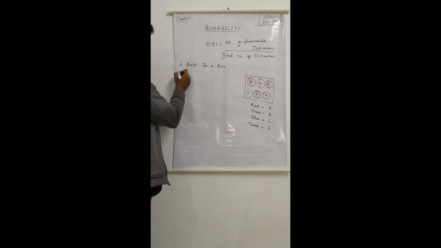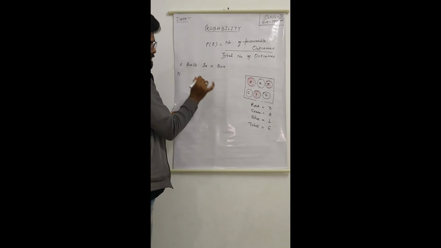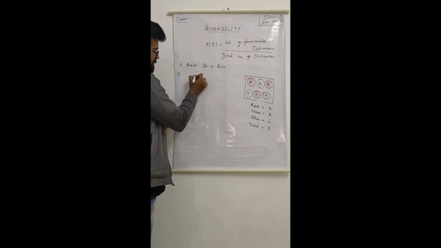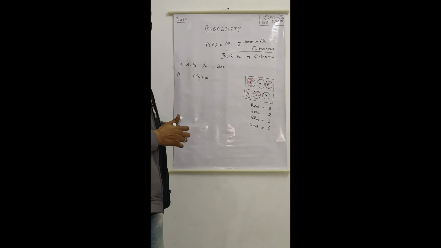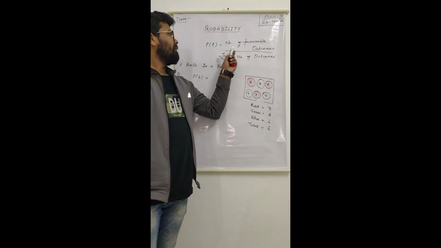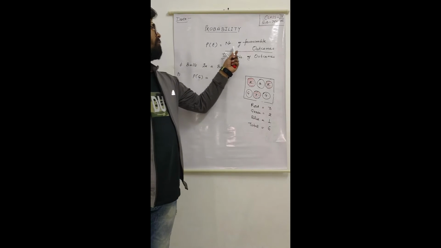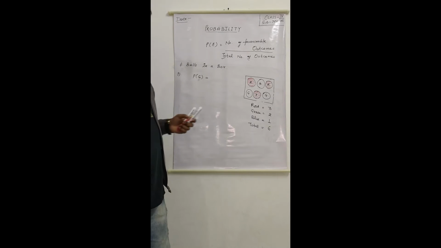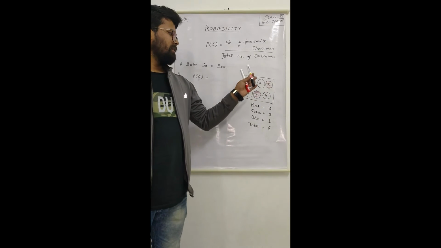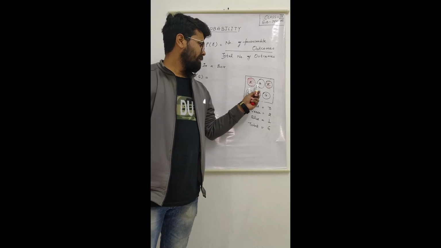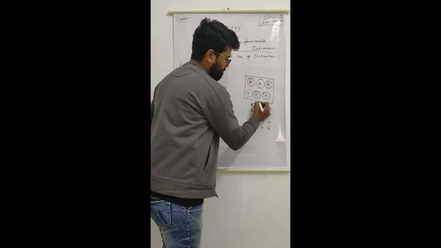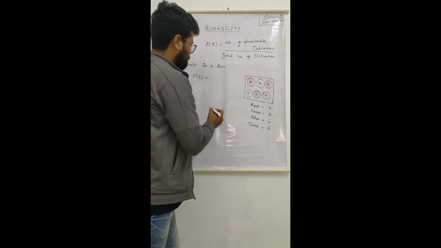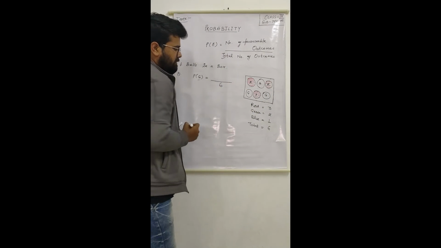So first we will find the probability of getting, say, a green ball. From our formula, the probability of an experiment is equal to the number of favorable outcomes divided by the total number of outcomes. So our total number of outcomes is 6. Of course, there are 6 balls, so we can get either one of these balls. So the total number of outcomes is 6.